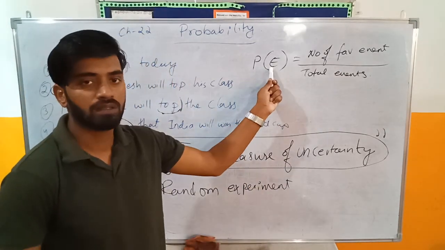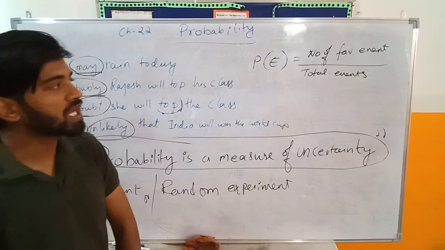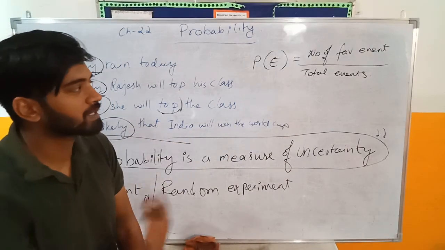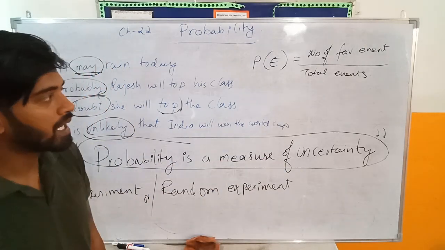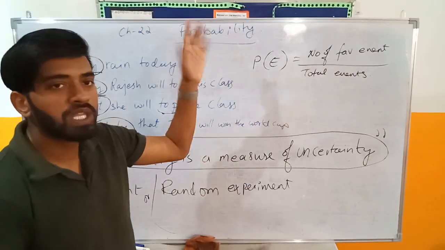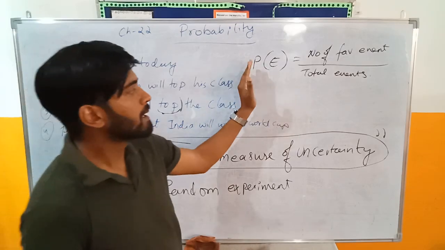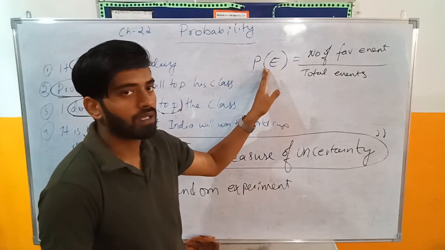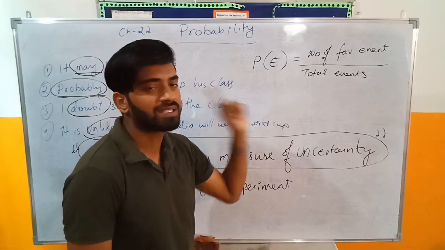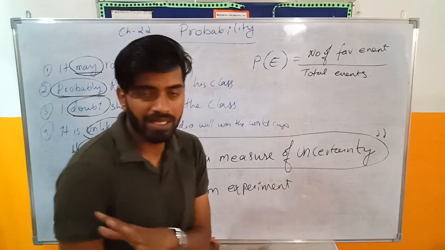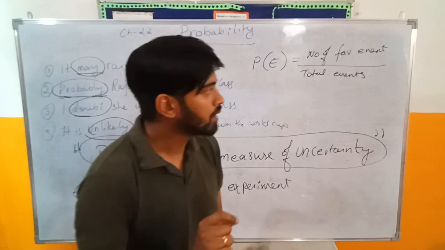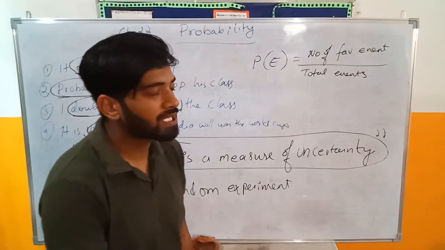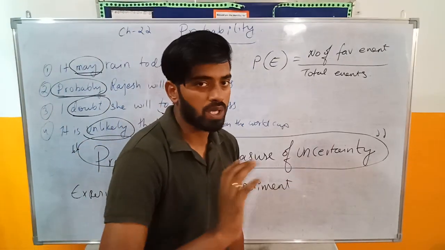E means event. I'll do one of the questions from the example and explain how the formula works. One thing that you need to memorize is what probability means, and the formula. There's only one formula in this chapter. There's nothing else you have to do. But I really want to explain one more thing, and I'm going to explain that through a question.